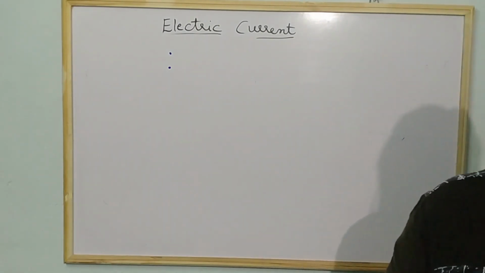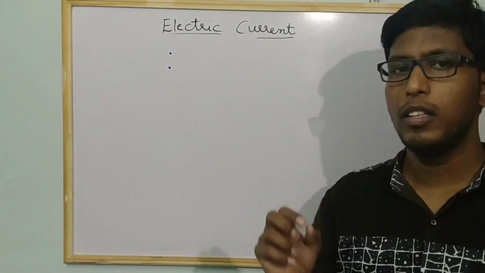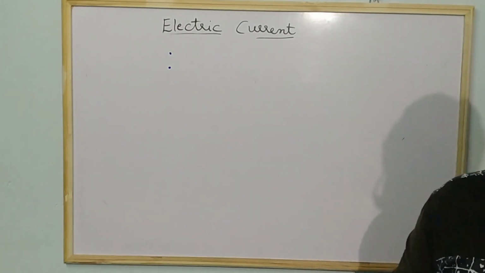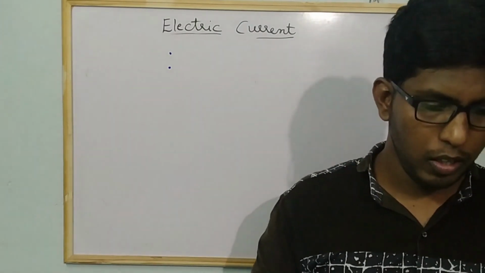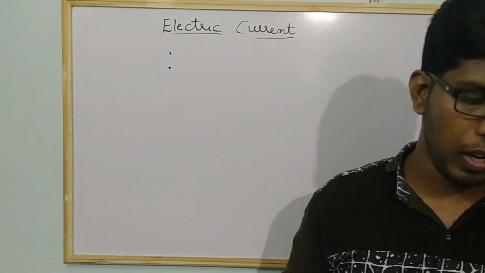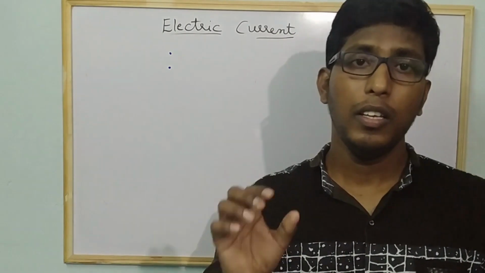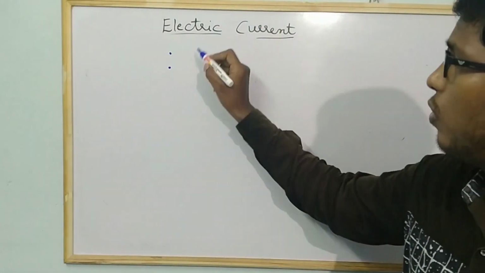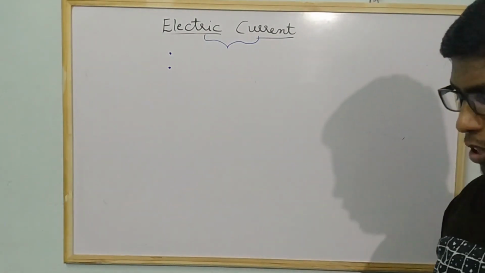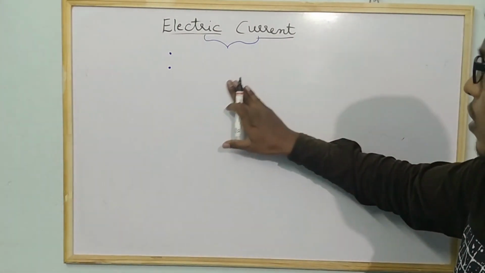So if you observe, what do you mean by electric current? The first question which was given in your textbook: which type of charges, positive or negative, flow through an electric wire when it is connected to an electric circuit? Before going to answer, first we have to learn what is electric current. Okay, so I will explain. As we all know that